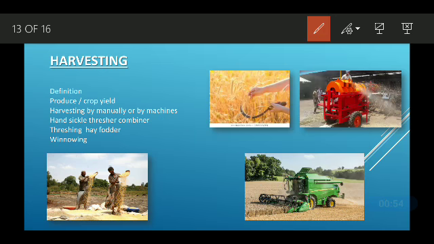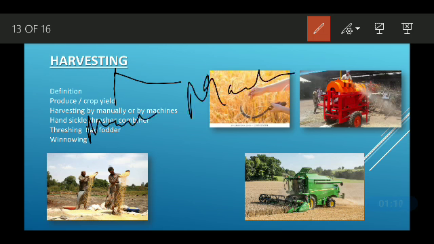Then what is produce or crop yield? The harvested crop which we get after cutting, after harvesting the crop, is called crop yield or produce. Then this harvesting can be done manually or with the help of machines. Manually it is done with a sickle, like winnowing. And with machines it is done with the help of a thresher and a combine.